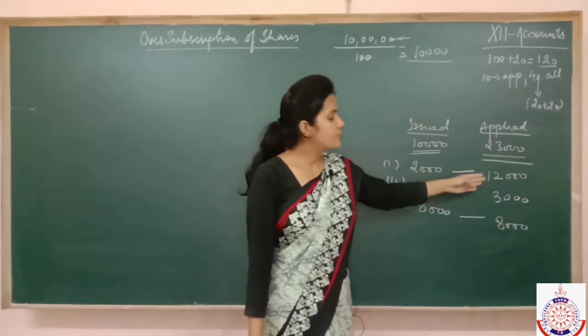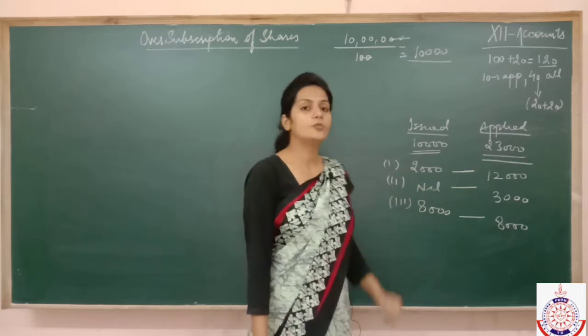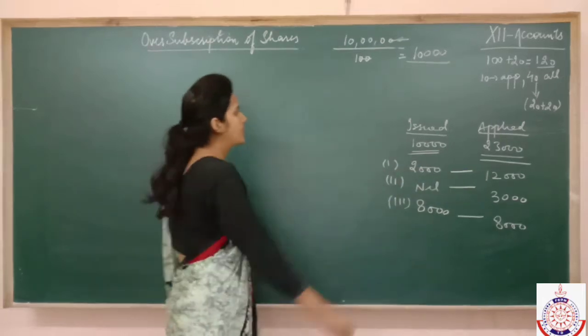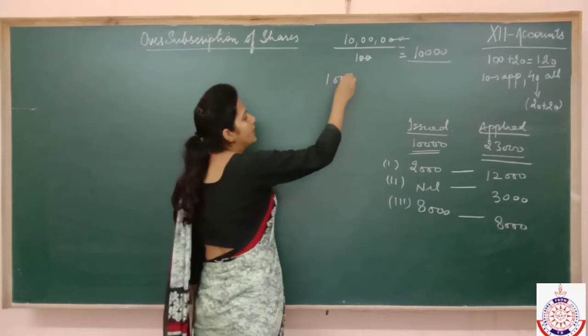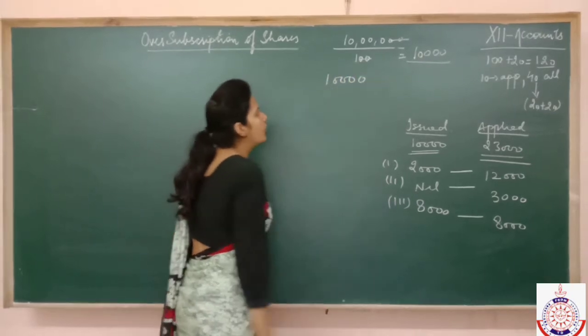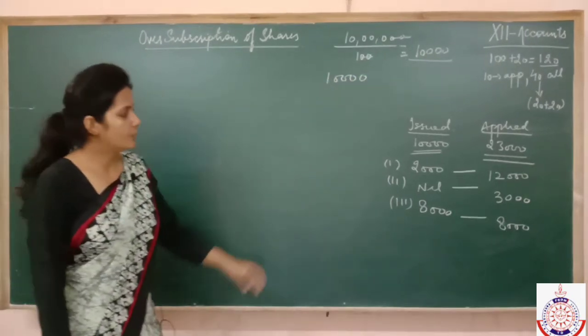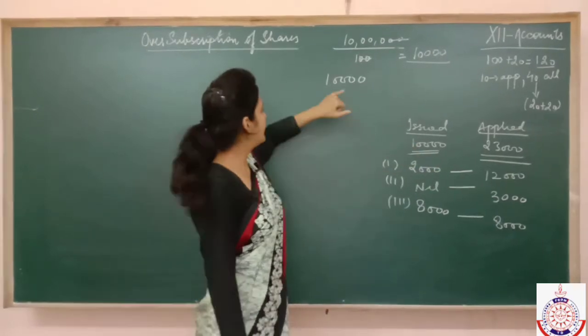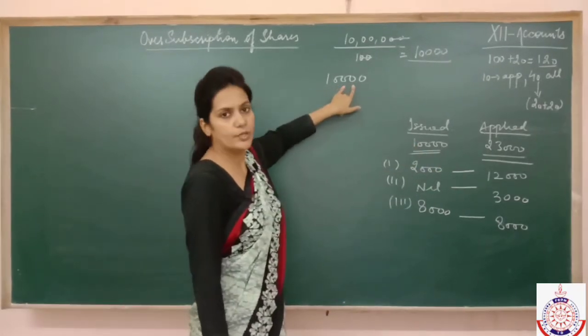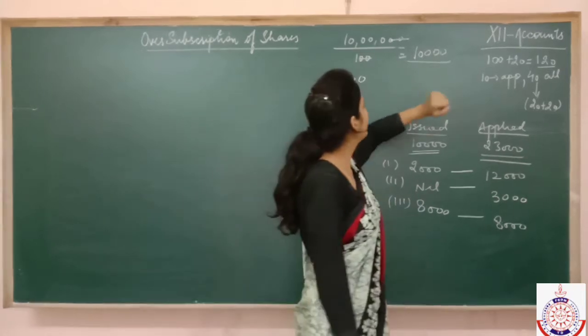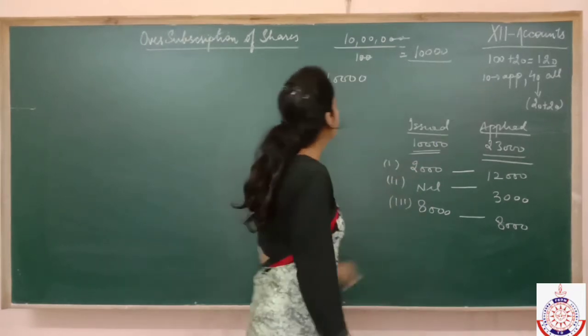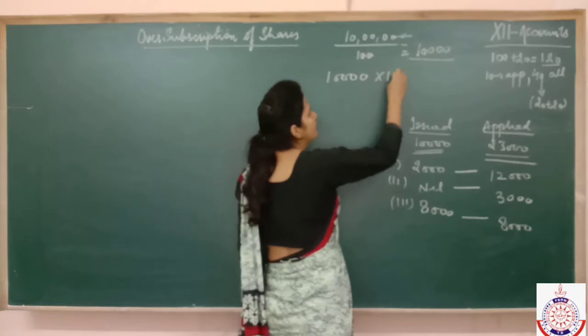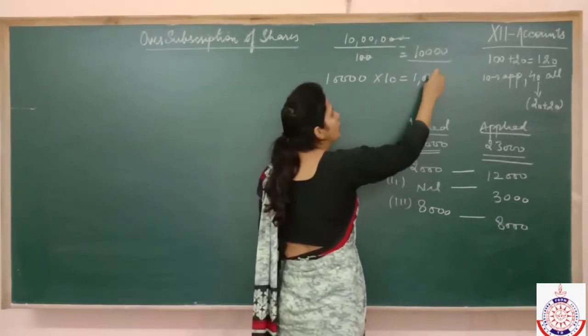The one who applied for 12,000 has been given only 2,000. It means that this person has paid excess application money on 10,000 shares because he was asking for 12,000 and we have given only 2,000. It means that he has paid excess application money on 10,000 shares and application money is rupees 10. It means that he has paid rupees 1 lakh to us extra.